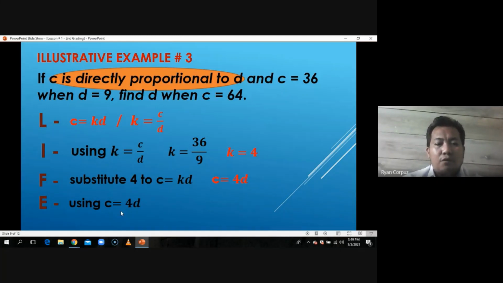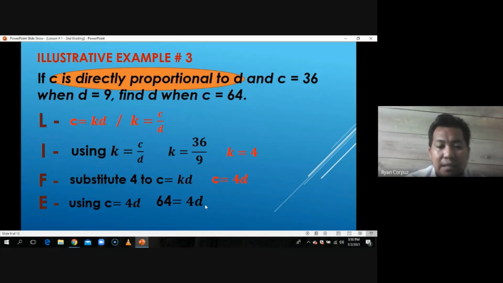So what we are looking for is find D when C is equal to 64. Again, this time D is what we are looking for when C is equal to 64. So what we are going to do is just simply substitute it. So pag sinubstitute natin yan, magiging 64 because C is 64. That 64 is equal to 4D.